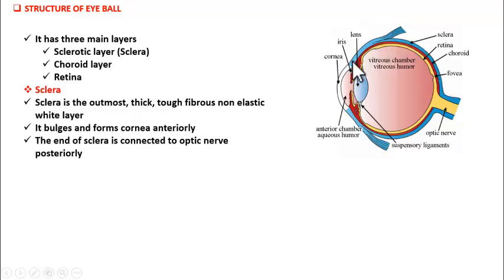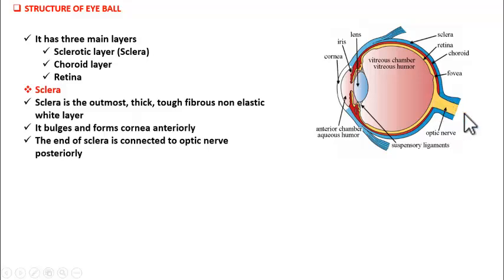This sclera, in the anterior side, it bulges and forms a structure called cornea. So sclera, which is the outermost layer, forms a bulge in the anterior side, and this is transparent. The whole sclera is opaque, but the anterior portion which is bulged out is transparent, and this is called a cornea. When you go to the back of the eye, the end of the sclera is connected to the optic nerve.